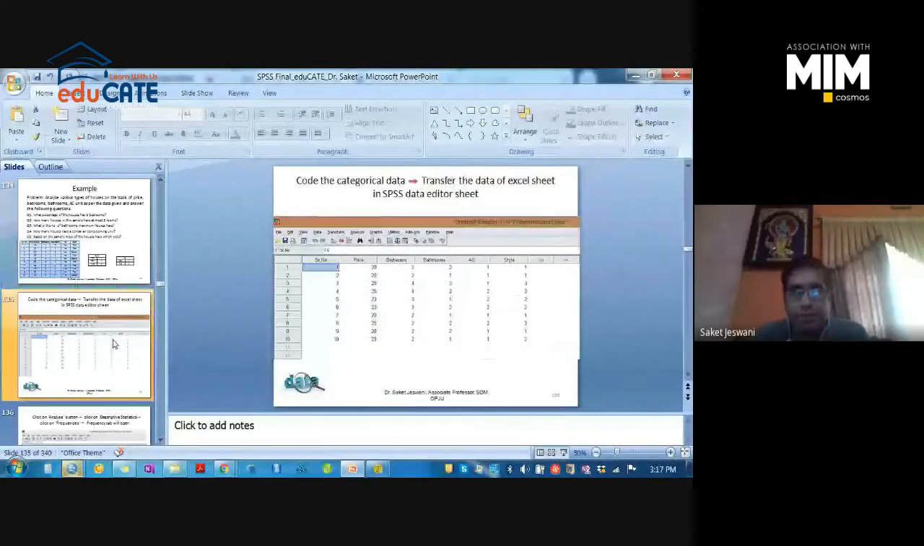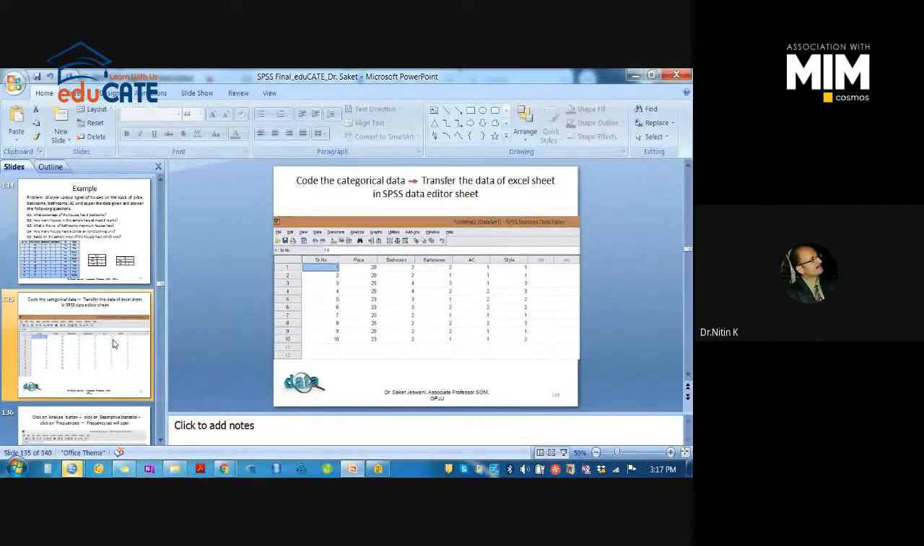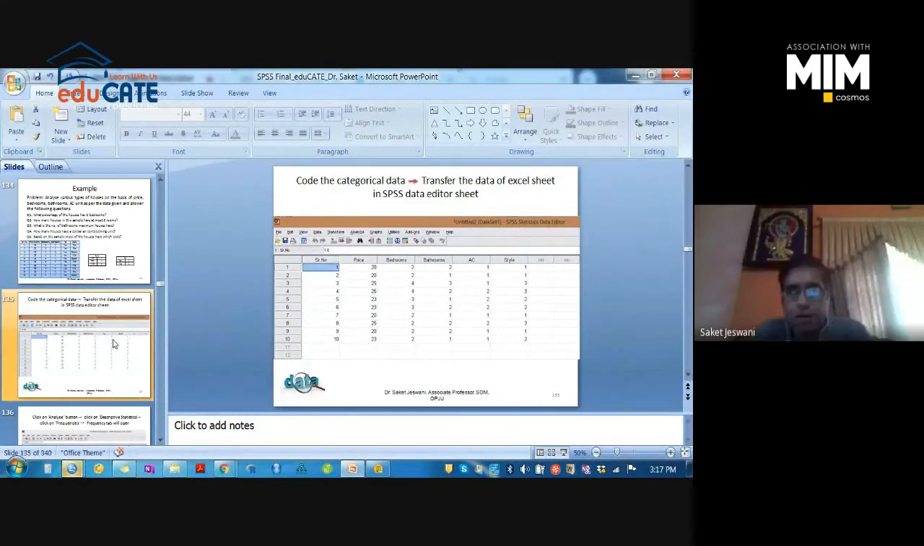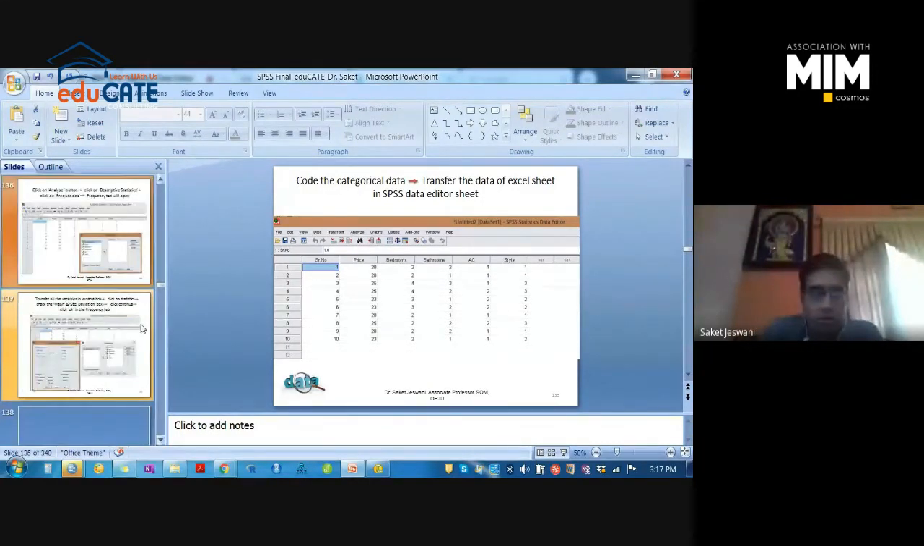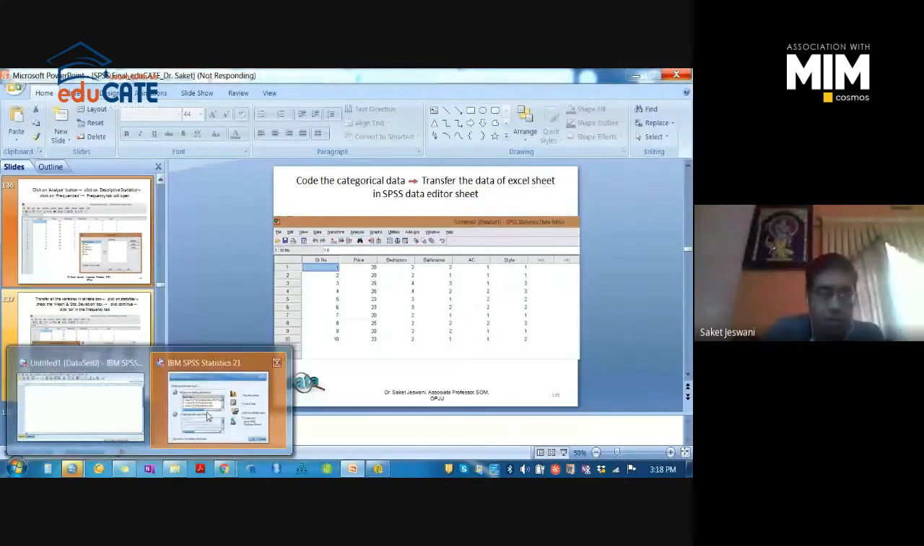So you need to code the categorical data, nominal data, into ordinal or interval data. Categorical data you have to code in the Excel sheet itself, or you can directly convert it in the SPSS data sheet also, right? You can do both. Upload the data sheet. Are you going to upload it?